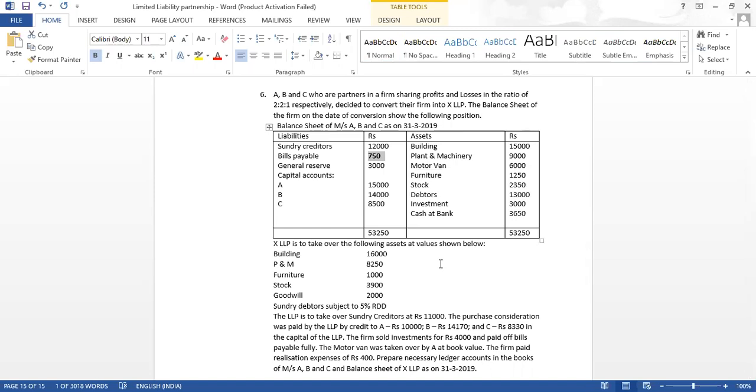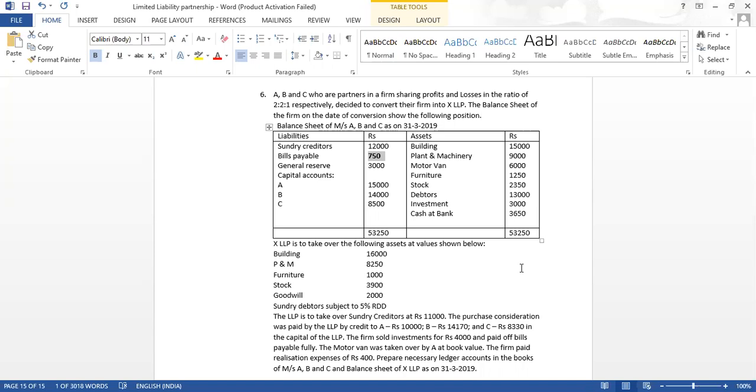The motor van was taken over by A at book value. Motor van is also not taken over by the LLP business, as it is taken over by partner A at the book value of 6,000. Motor van was taken over by A at book value, which means it is not going to be taken by the LLP business.